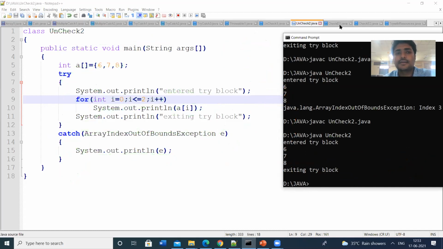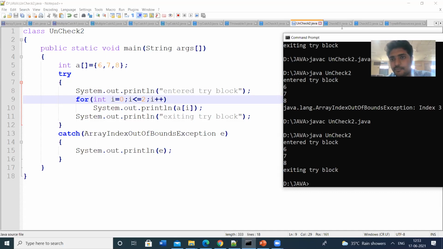So this is the concept of unchecked exceptions. Here the compiler will not check for the exception handler. The exceptions are executed at the runtime, so this type of exceptions are known as runtime exceptions. These are the subclasses of RuntimeException: ArithmeticException, ArrayIndexOutOfBoundsException. All these are subclasses of RuntimeException. So these are some examples of unchecked exceptions.